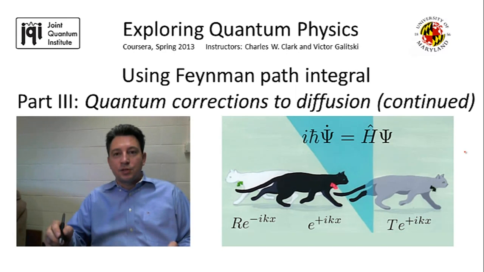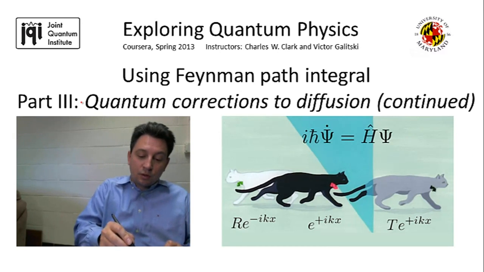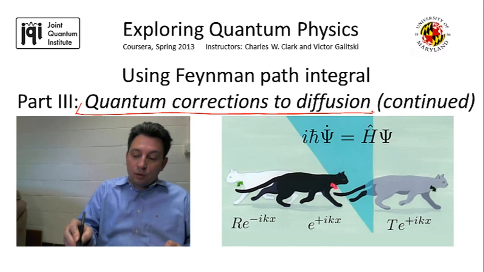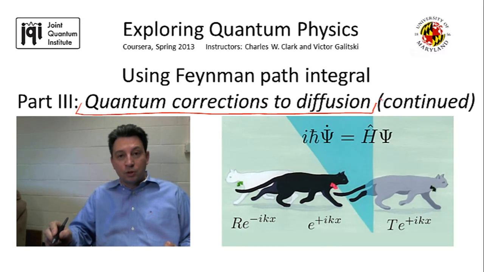So in the second part of this segment, I'm going to elaborate on the weak localization phenomenon, and in particular I will discuss in more detail the self-crossing trajectories that are responsible for it, and identify the physical circumstances under which they're actually important. And this discussion is going to be under the title I put here, Quantum Corrections to Diffusion.